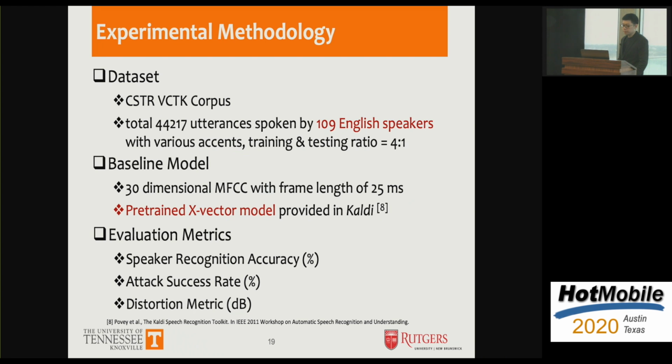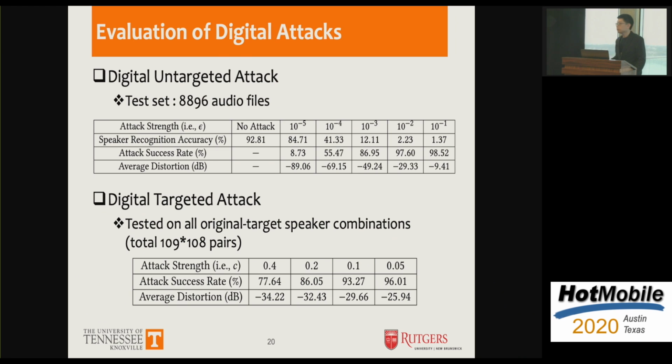We have three evaluation metrics. The first one is the speaker recognition accuracy, which shows the percentage of utterances being correctly classified by the system. The attack success rate is the ratio of succeeded attacks over the total number of attack attempts. And we measure our distortion in decibels.